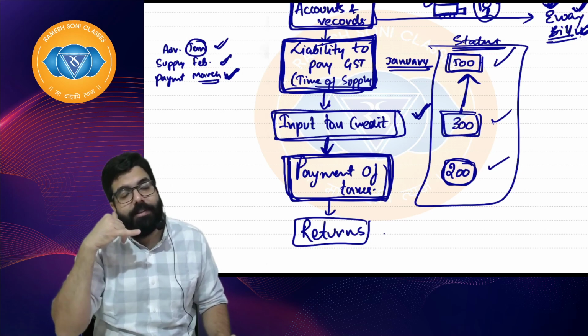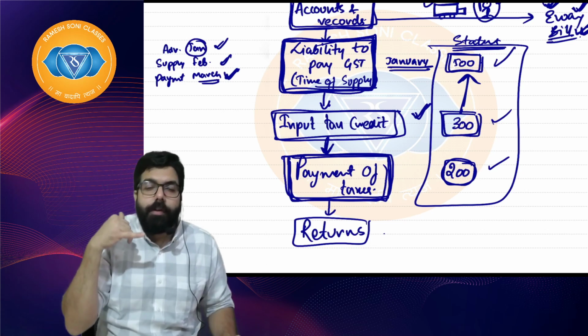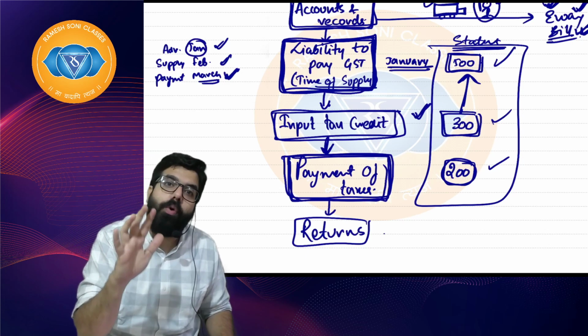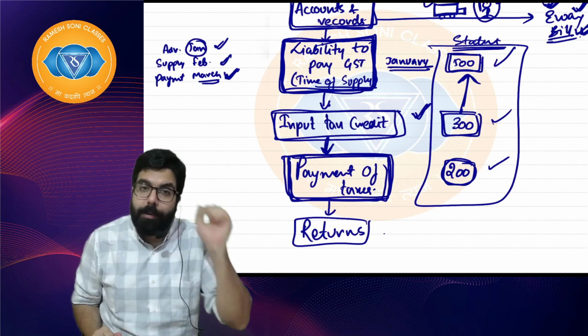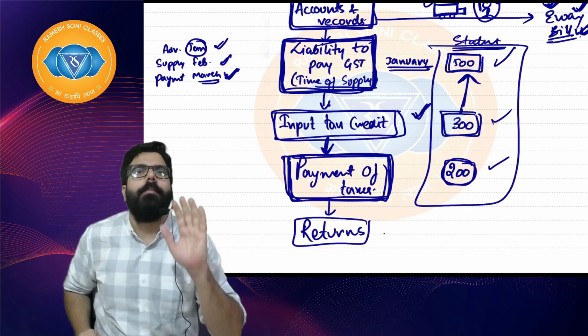Now, do you think 1 crore people will call the government on the 20th of every month? Sir, we have collected this much GST, this much GST has been paid to you. Do you think it is possible for the government to accept everyone's call and discuss? No, you have not paid correctly. That is not possible.